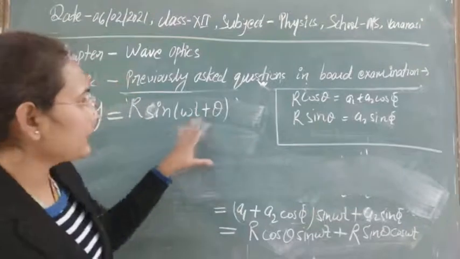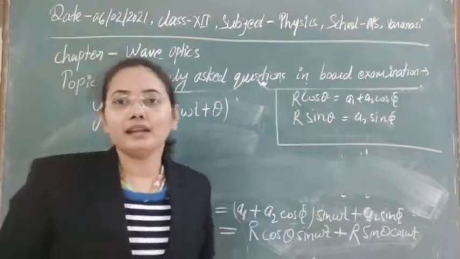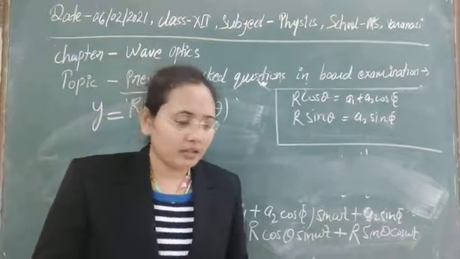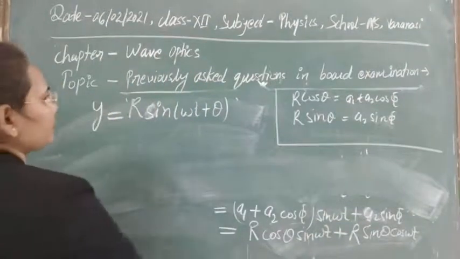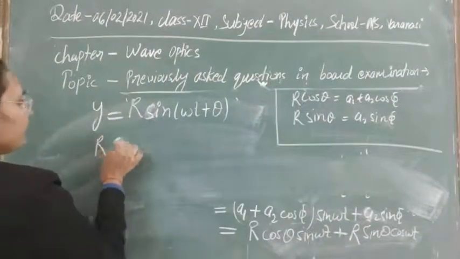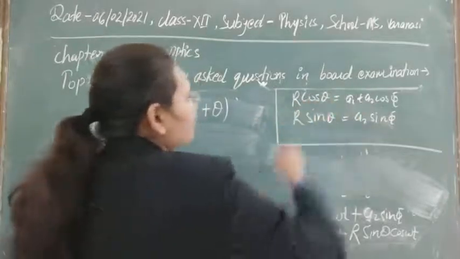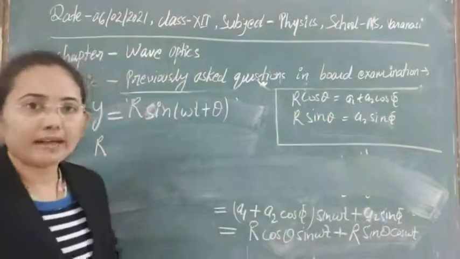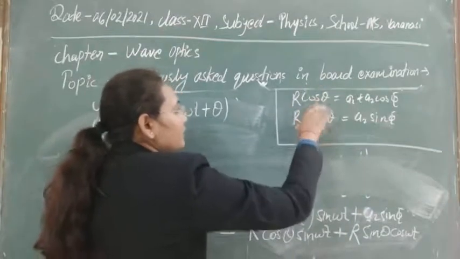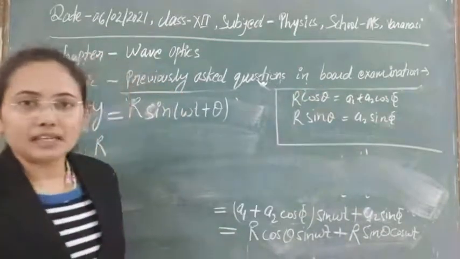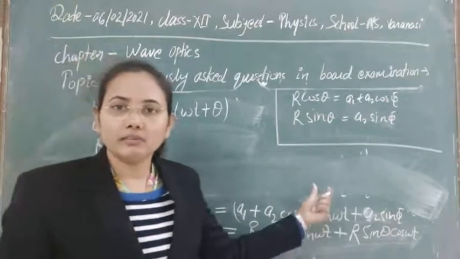Now we can see what the resultant amplitude is. So let's find out the resultant amplitude. It can be found by this: if we square these equations and add them, then obviously we will get r square cos square theta and r square sin square theta. If we add them, sin square theta plus cos square theta will be 1.